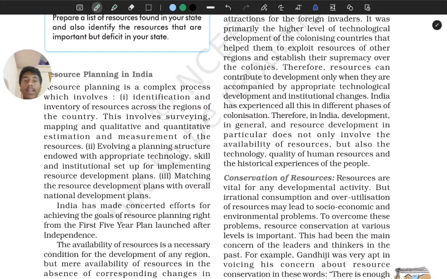If the quality is not good, no one can use it. If the quality of the crude oil that is being extracted in some countries, or maybe even India, is not up to the mark, we cannot use it. It might be harmful to us, right? That is why we need to do a really good estimation and measurement, qualitative and quantitative. We are just checking the quality and quantity of that resource. How is that resource? Can we use it? Can we release it into the outer environment so people can access that resource? Is there enough quantity so everyone can have that resource? Like that we need to estimate.